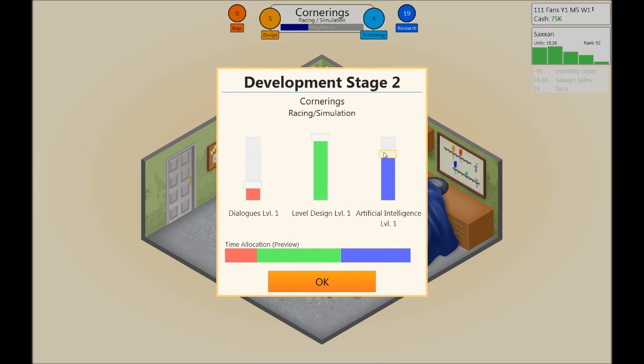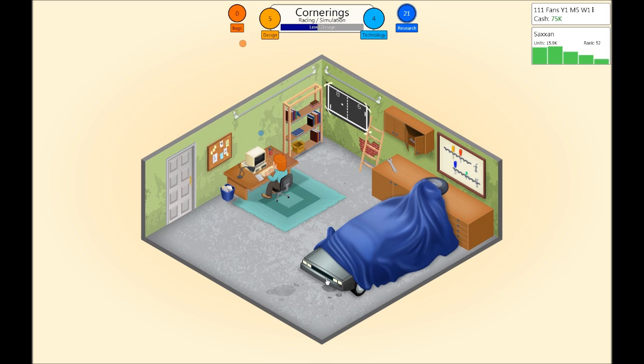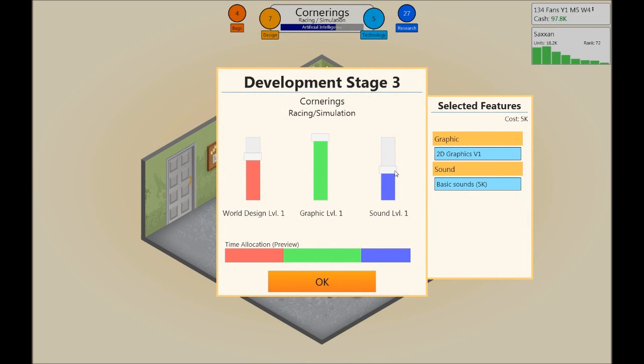AI. Well, we want good AIs, right? I mean, we want the other cars to actually give a challenge to the players. So let's hope that is a good setup. And the sales of Saxon is dwindling, and I think that's the last week we're gonna make any sales on that. Oh, maybe not. And here we go. Still no changes here. Sound, engine sounds like me. We go for that. World design. I guess this would be the tracks. Yeah, let's go for that.